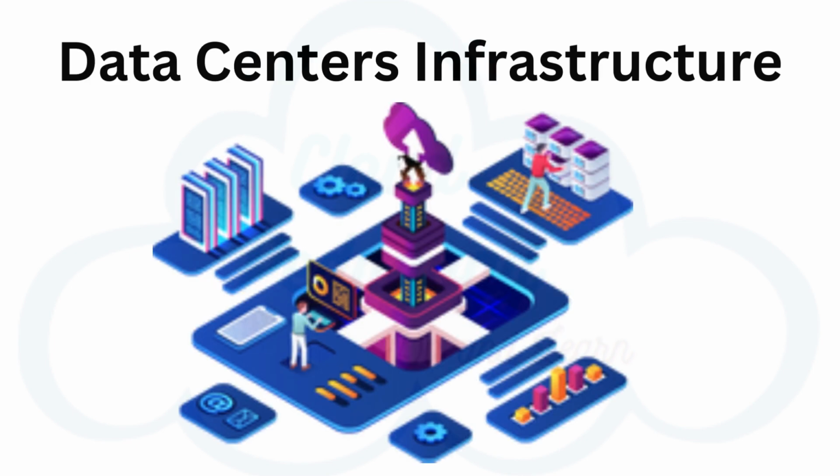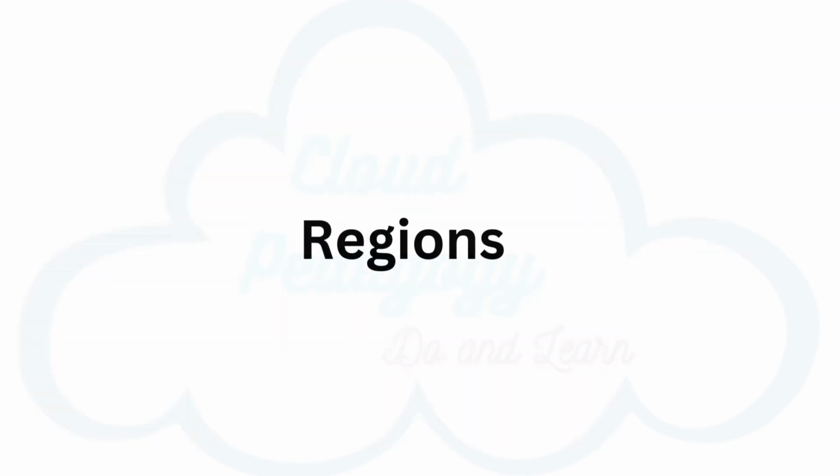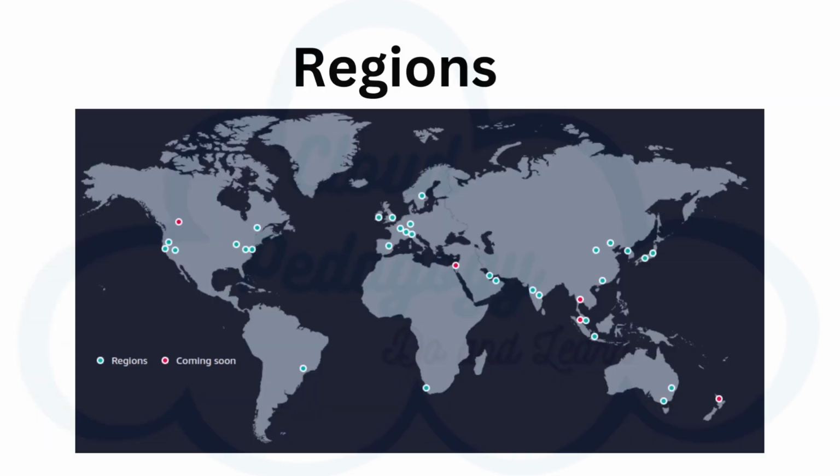Infrastructure like data centers and networking connectivity still exists as the foundation of every cloud application. In AWS, this physical infrastructure makes up the AWS global infrastructure in the form of availability zones and regions. First, we'll see what a region is. Regions are geographic locations worldwide where AWS hosts its data centers.